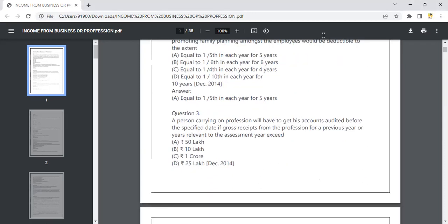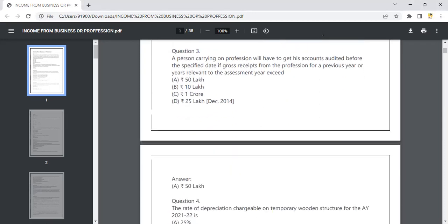Again, important. And then we have the person carrying on the profession who will have to get his accounts audited before the specified date, because he has to know what his liability is, what all his assets are, right?